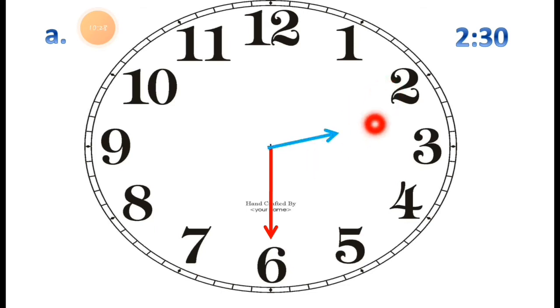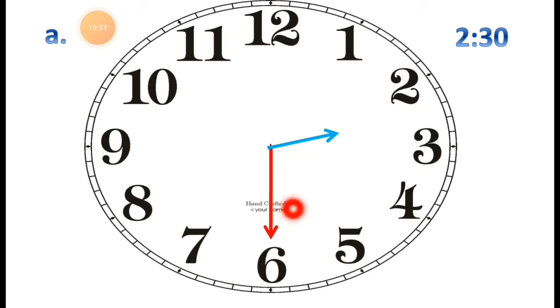So you can see it is between 2 and 3, not exactly pointing to 2 or exactly pointing to 3. It is between 2 and 3. This way you have to draw the short hand, because the minute hand is already drawn. It is already given.